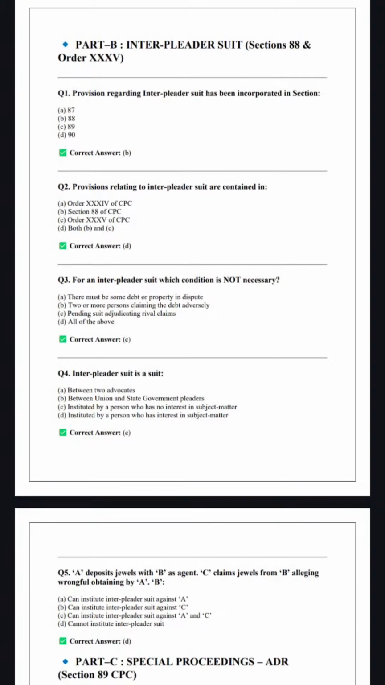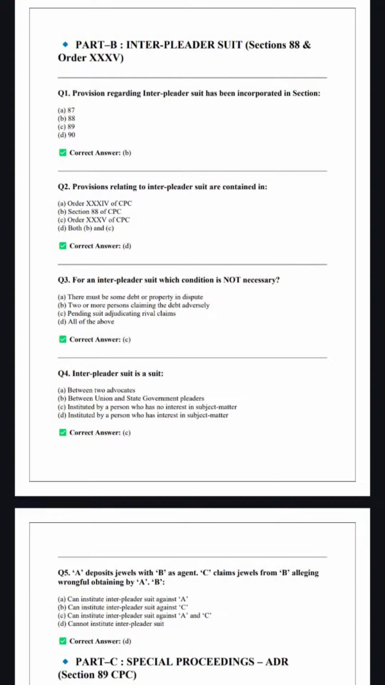तो पेंडिंग सूट एडजुडिकेटिंग राइवल्स क्लेम इट इज नॉट नेसेसरी, ठीक है. Pending suit adjudicating rival claim is not necessary. Interpleader suit is a suit instituted by a person who has no interest in the subject matter. And relevant section is section 88 and relevant order is order 35 of CPC. Right?